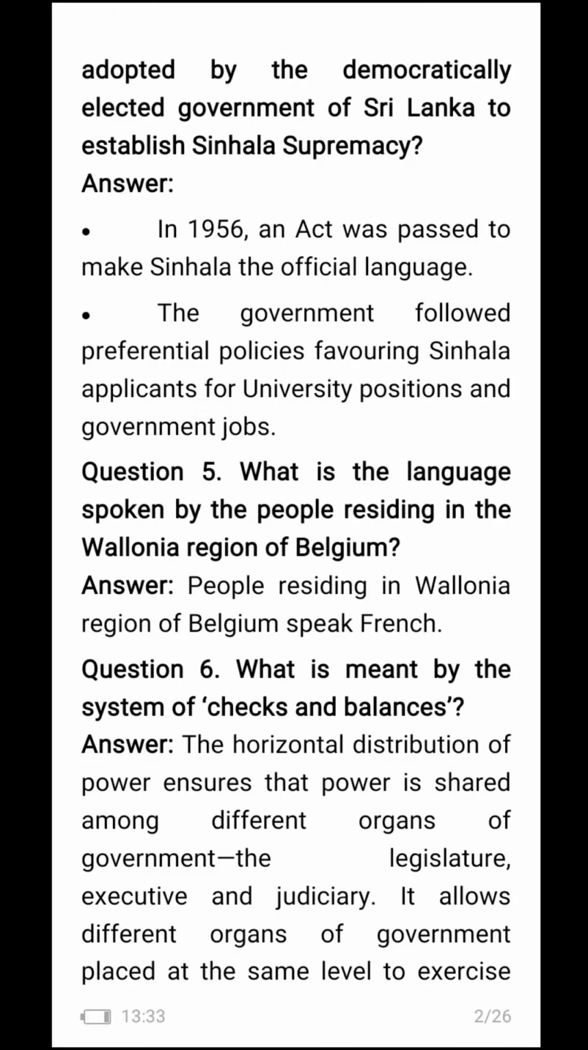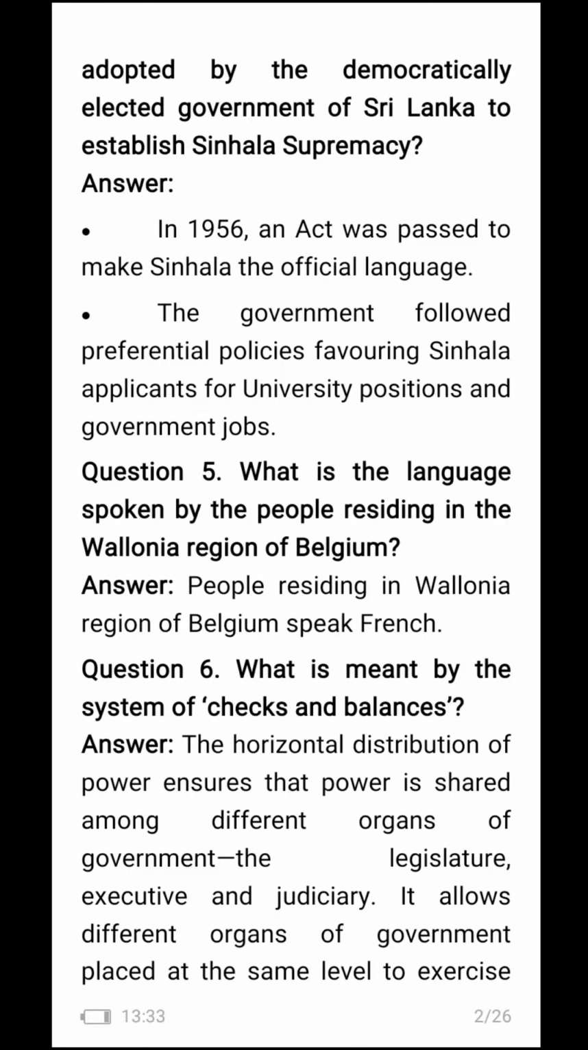What is the language spoken by the people residing in the Wallonia region of Belgium? People residing in Wallonia region of Belgium speak French. What is meant by the system of checks and balances?